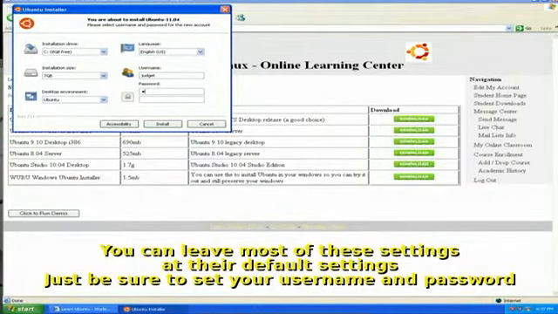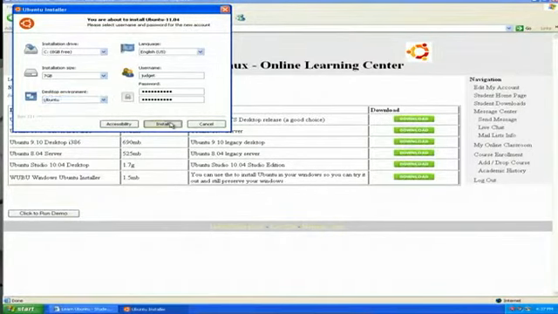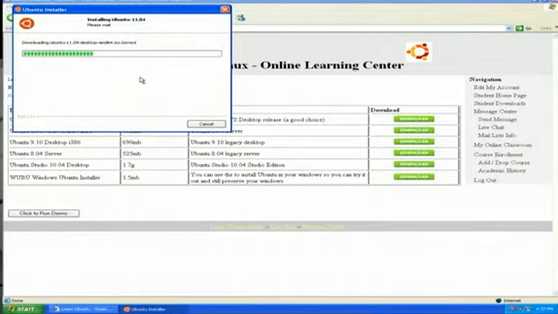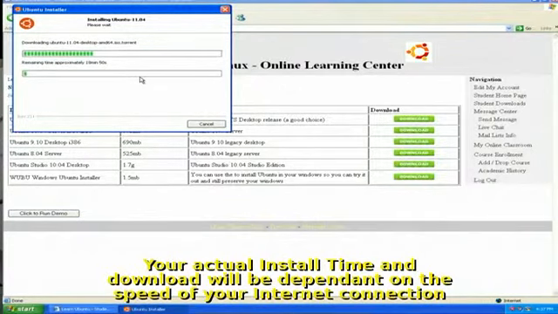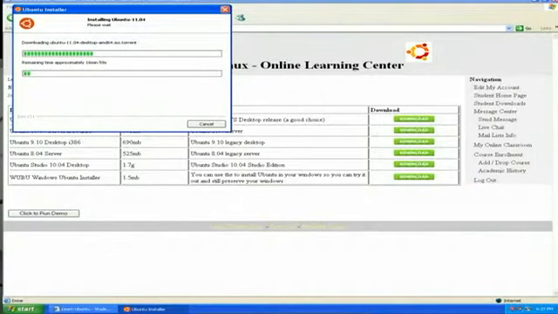Select a password for yourself and put that in twice. Leave it on the Ubuntu desktop environment. Just take the standard Ubuntu and click Install. This is actually getting version 11.4. Once you've made those selections, you'll have to download the Ubuntu software from the Ubuntu distribution site. This could take 10 to 15 minutes, so just let it take its course.